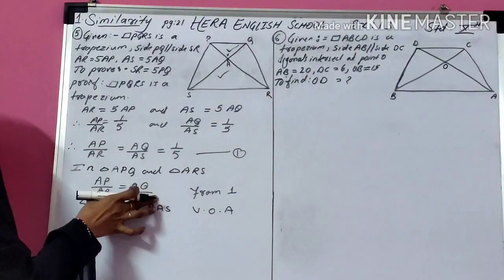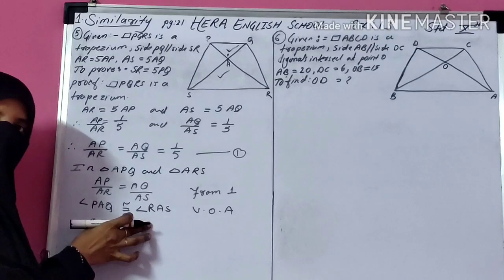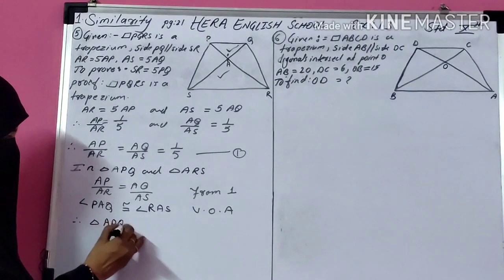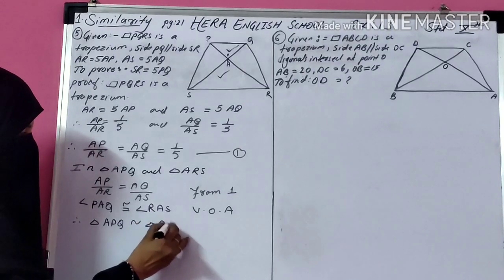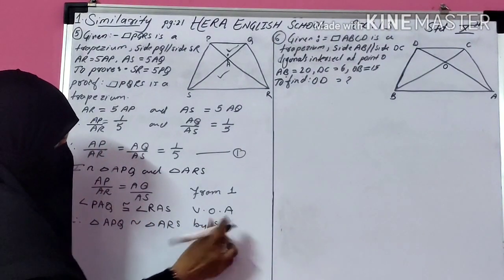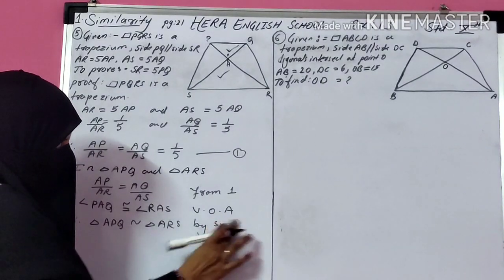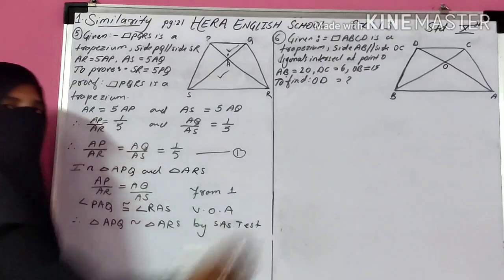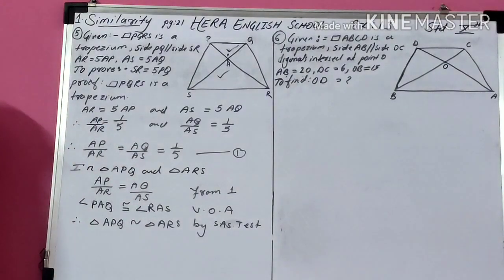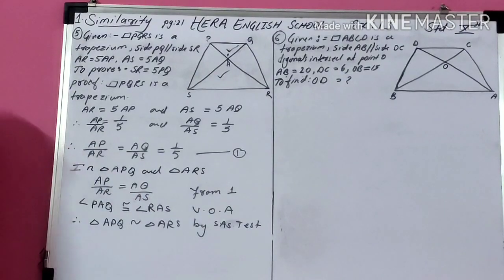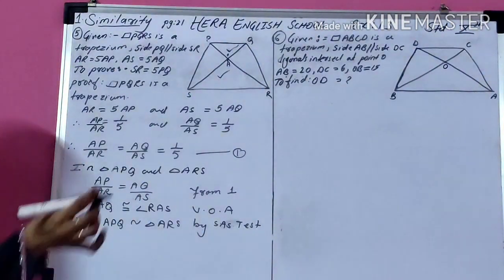Two corresponding sides are proportional, and the included vertically opposite angles are congruent. Therefore, triangle APQ is similar to triangle ARS by the SAS test of similarity. These two triangles are similar. If these two triangles are similar, then automatically the corresponding sides are in proportion.